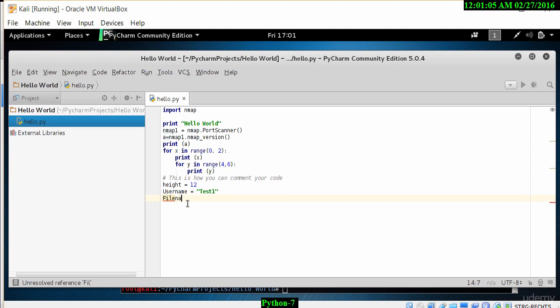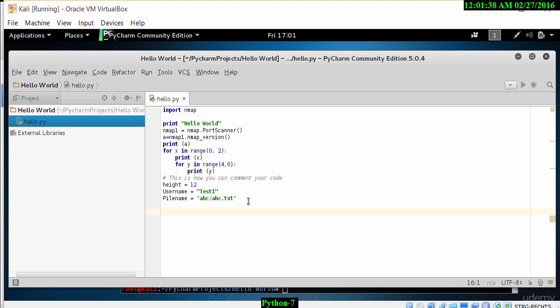So file name equals single quotes, and within those single quotes I type in, for example, abc slash abc.txt, which is a reference to a file within a directory called abc. So this is how we use integer variables, string variables, and path name variables. Just remember, path names will be in single quotes.